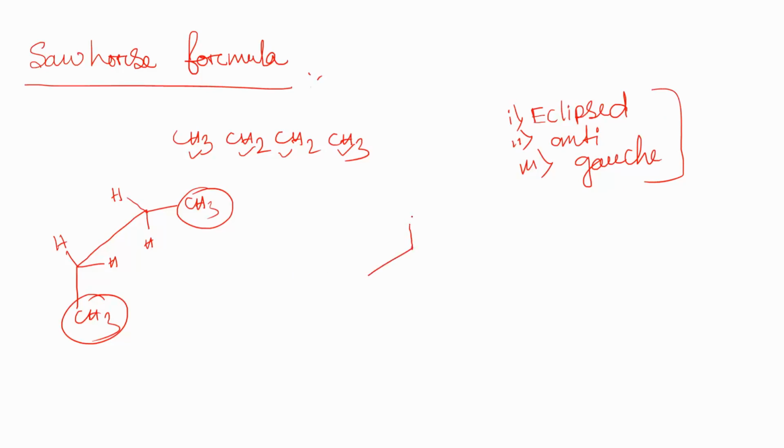Let's say now we take this, and it is one bigger group, CH3 is here. Now this is hydrogen and this hydrogen, and now this is the CH3 group here, and two hydrogens. Now you can see this CH3 and this CH3 are anti to each other, so you can easily say this is the anti isomer of this Sawhorse presentation.